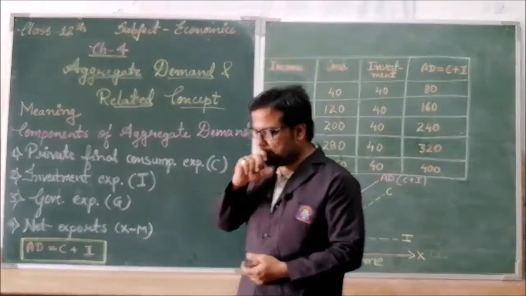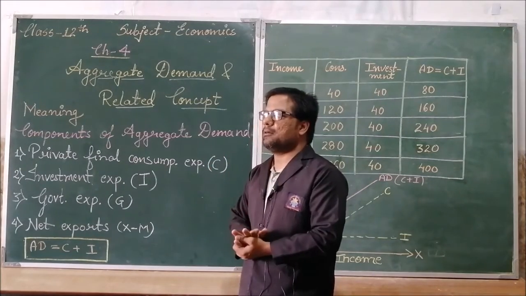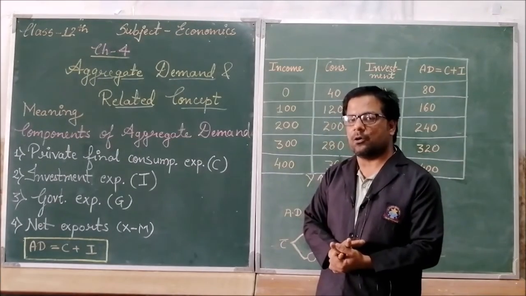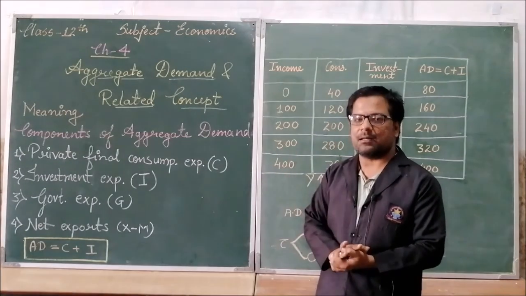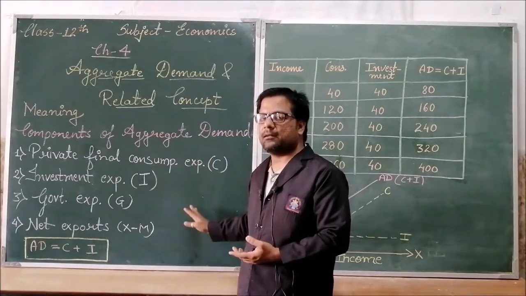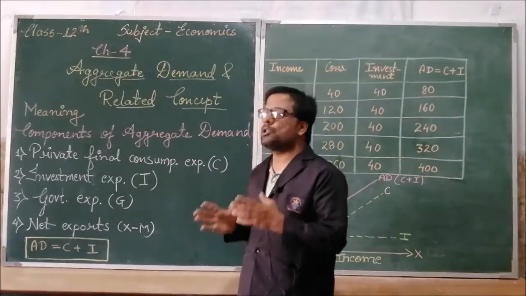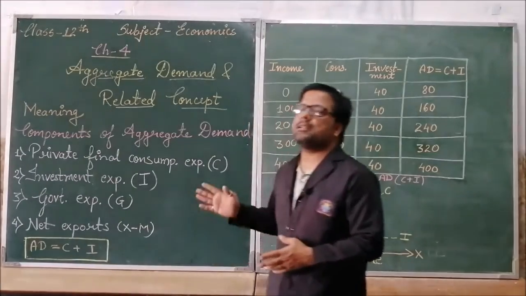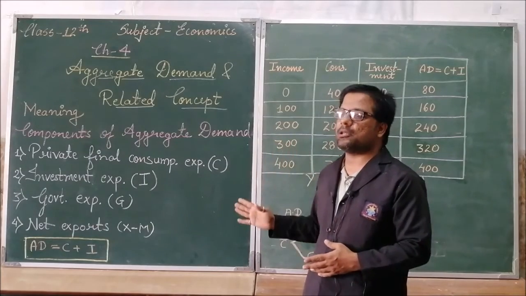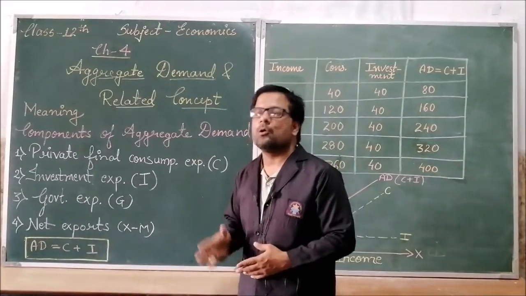For example, I have ascertained a demand of rupees 10,000. This is my planned demand, but it can be lesser than or more than 10,000, it can be 12,000. So it is not the actual demand, it is only the planned demand, the expenditure. Aggregate demand means the expenditure we are planning.